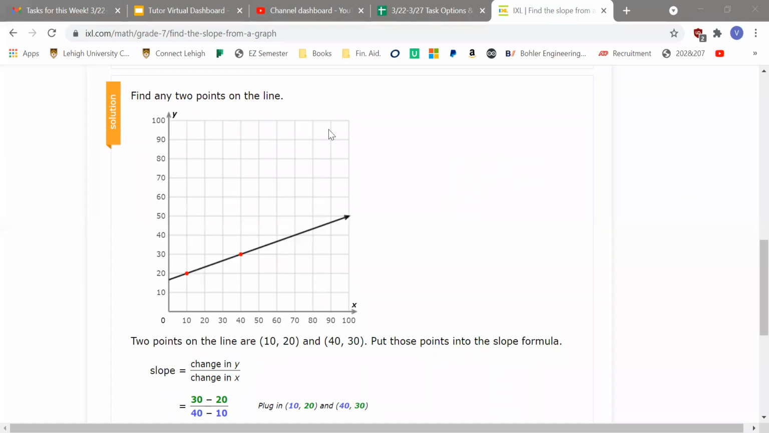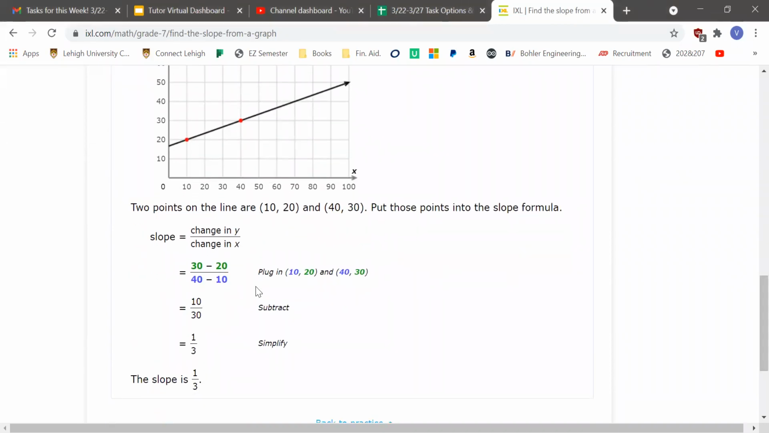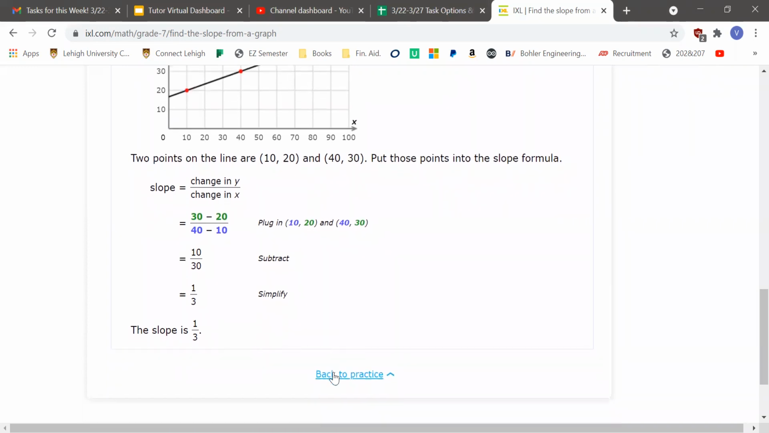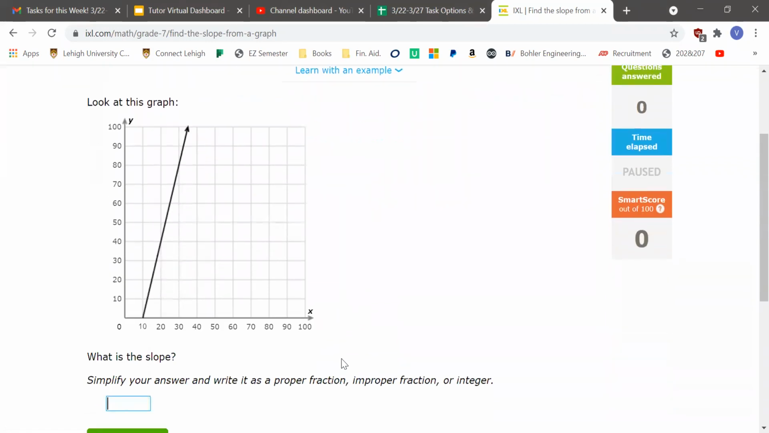Now we're going to go back to the problem. So they plugged it in, they subtracted, and they ended up with 10 over 30, which equals 1/3. So the slope is 1/3. So now we're going to do some problems together.